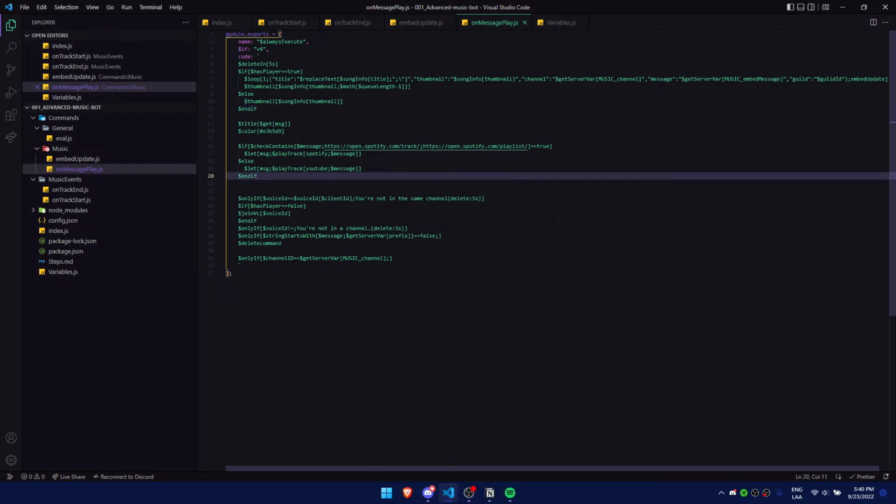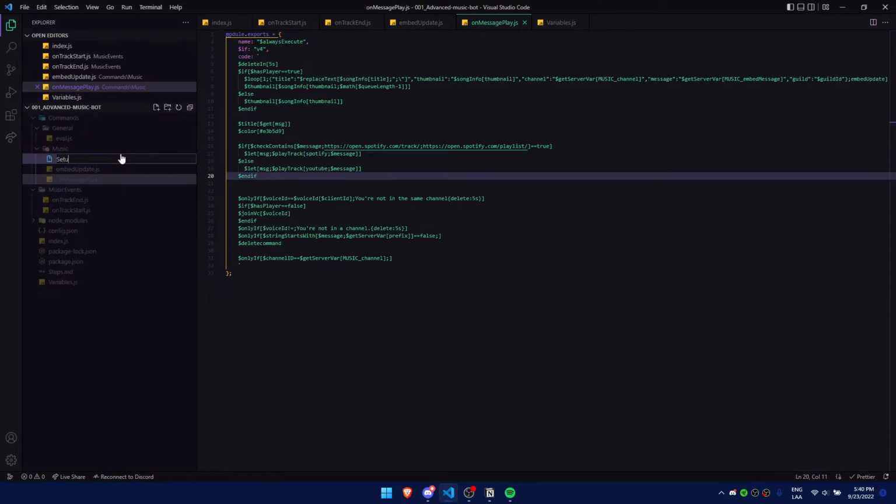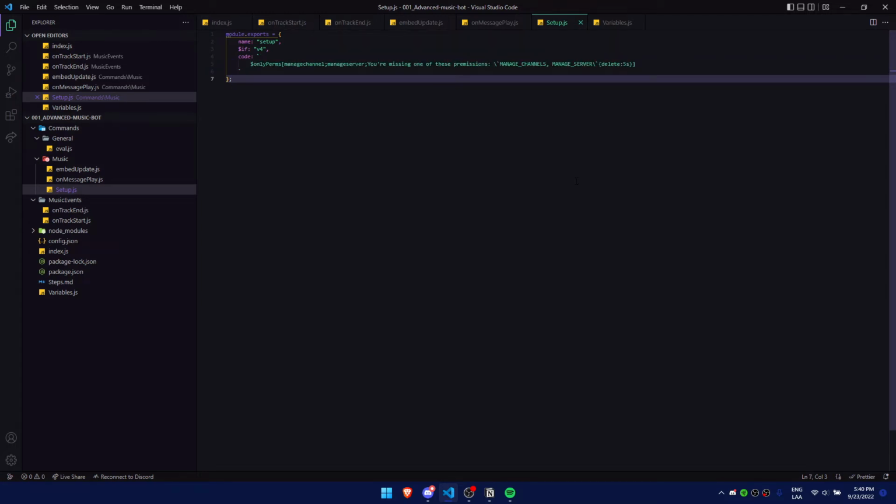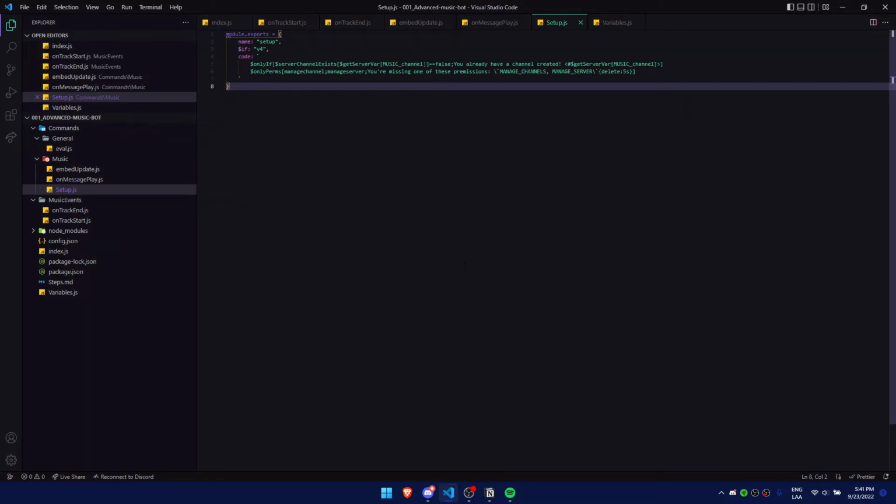Now, we gotta make a way so the bot creates a channel and sends an embed inside. So we go here, create a new file, and call it Setup. Doing this, we're gonna have to check some things. First, we gotta check if the user has the perms to manage channels and manage the server to create a music channel. Next, we're gonna have to check if there's a channel already set up and if it does exist. If it does exist, you just send a message customized to your liking.